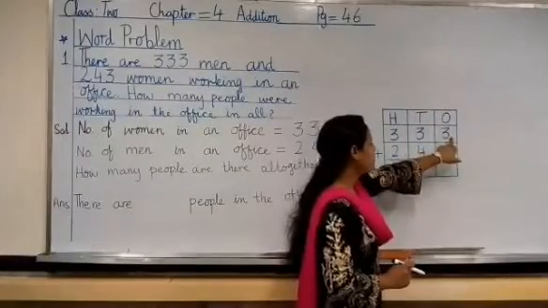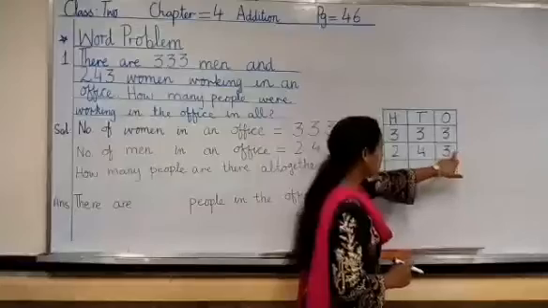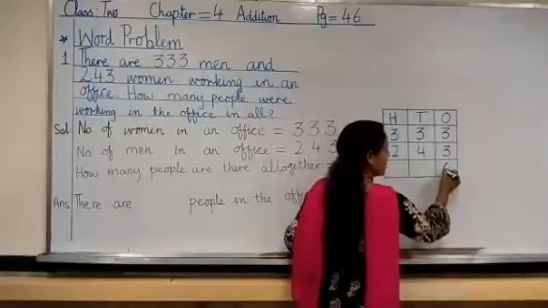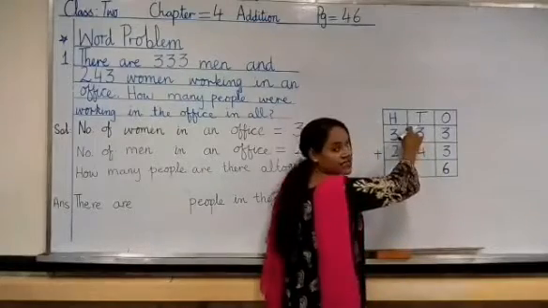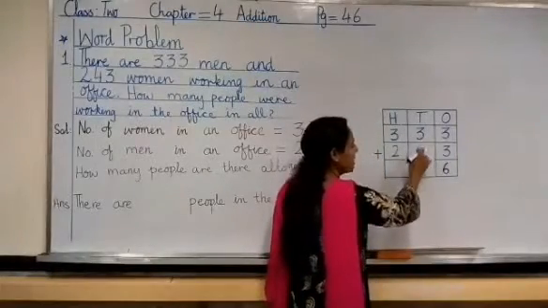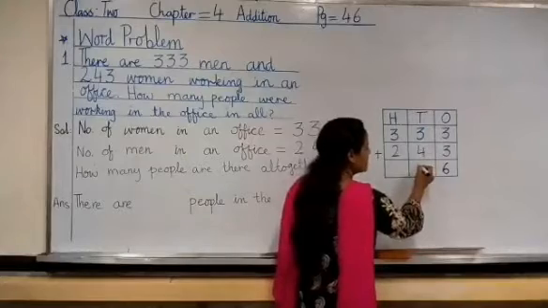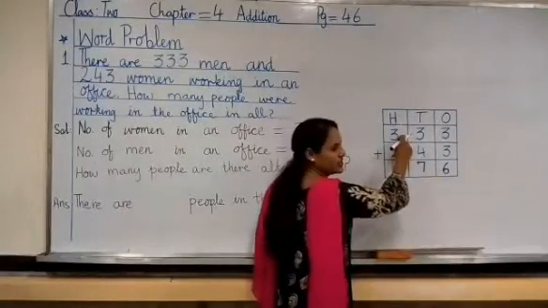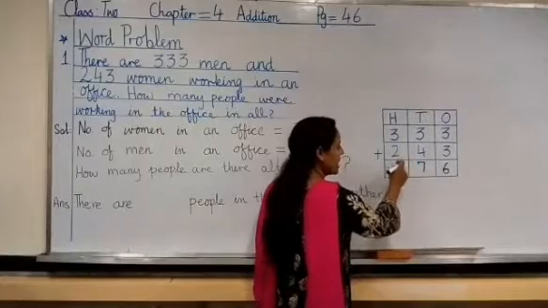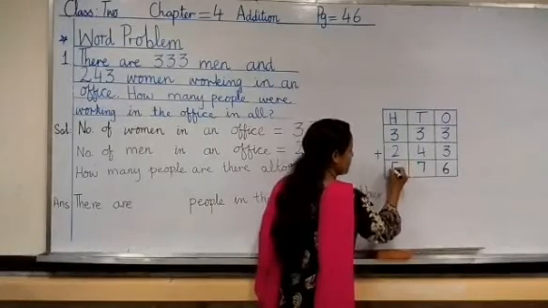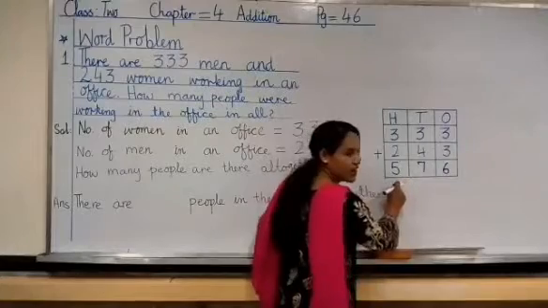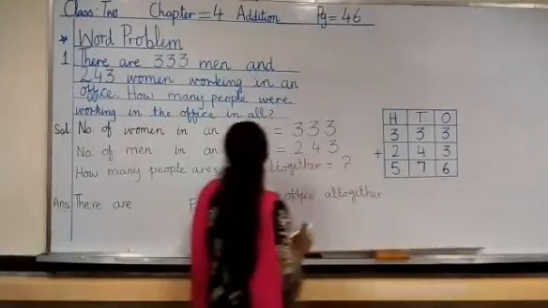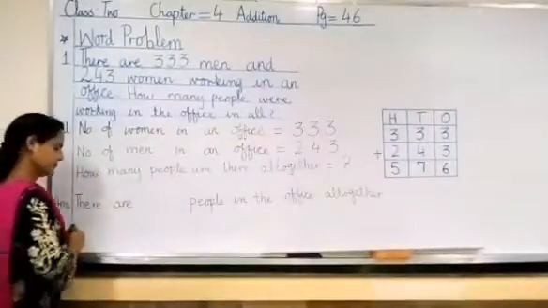We will add 3 ones plus 3 ones. What will be the answer? Answer will be 6. Now we will add tens. 3 tens plus 4 tens. Answer will be 7. Now we will add hundreds. 3 hundreds plus 2 hundreds. Answer will be 5. So what is the answer? 576. Now we will write the answer.